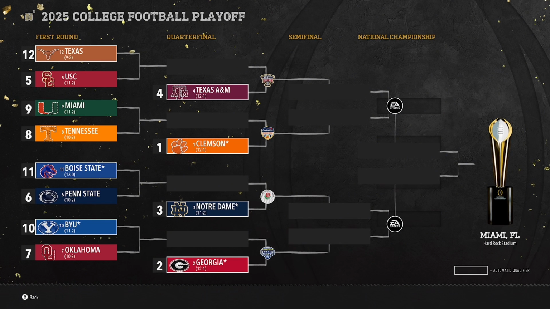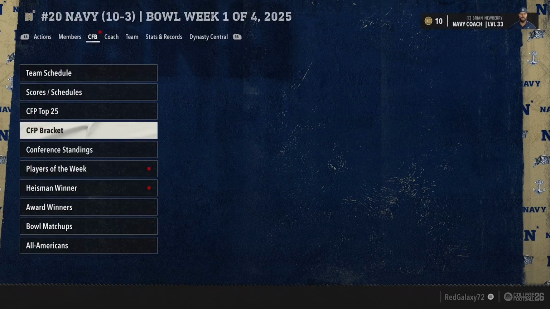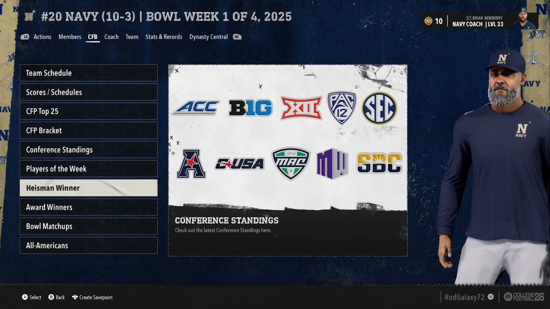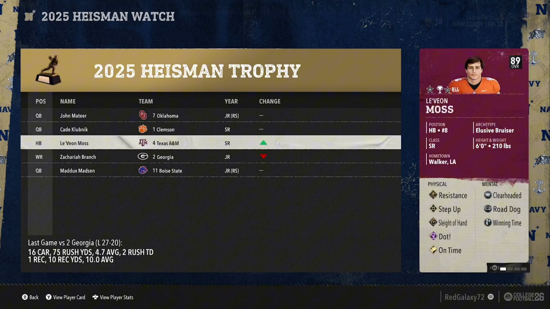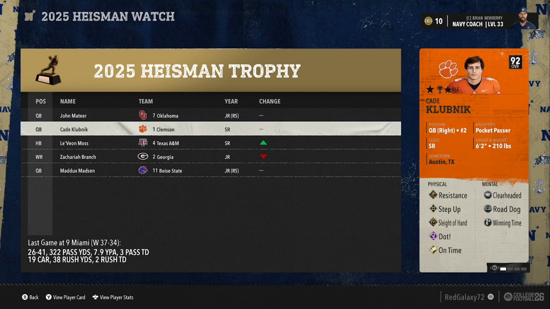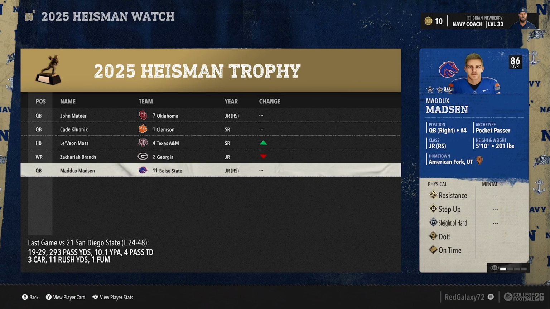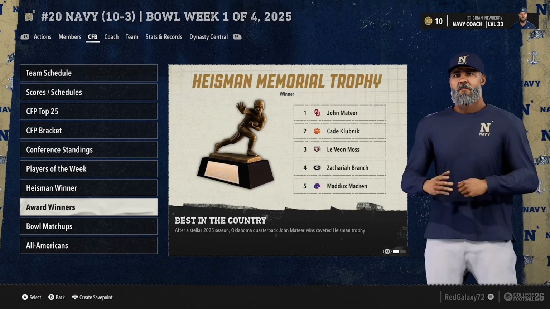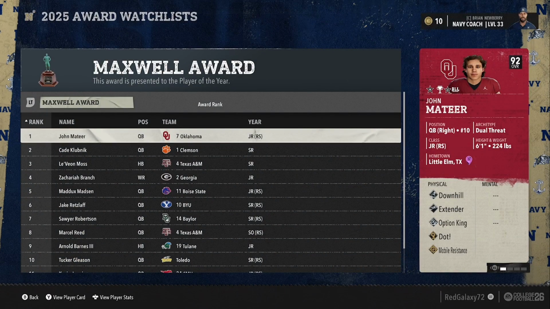The 2 seed goes to Georgia. 3rd seed goes to Notre Dame. And the 4th seed goes to Texas A&M. So what a college football playoff bracket. That's actually way better than last college football. I actually kind of like the in real life college football playoff bracket projection so far in real life as of week 9. So far, I think, I haven't been up to date with all the college football things so far, which, I mean, it's just the first day of week 9, and I didn't really check it out.